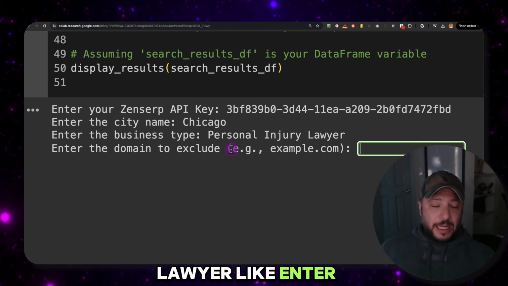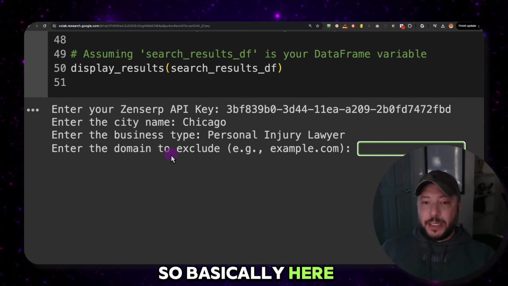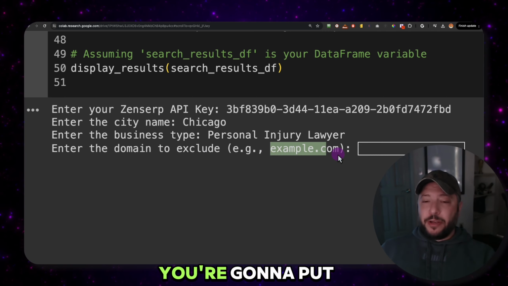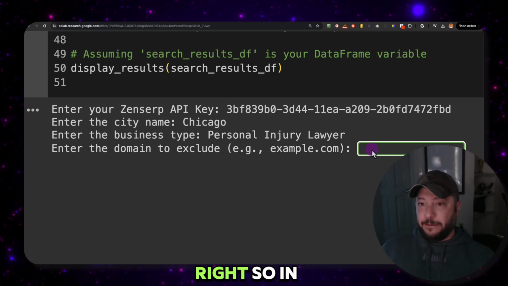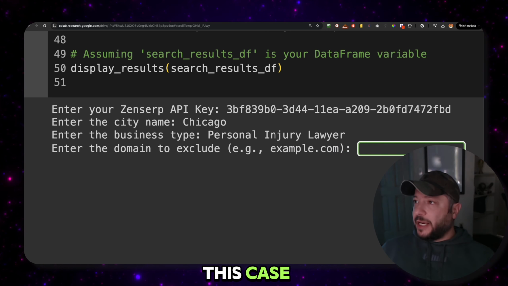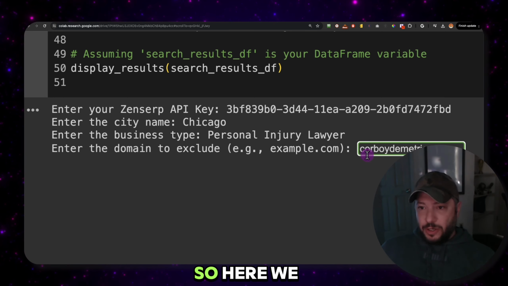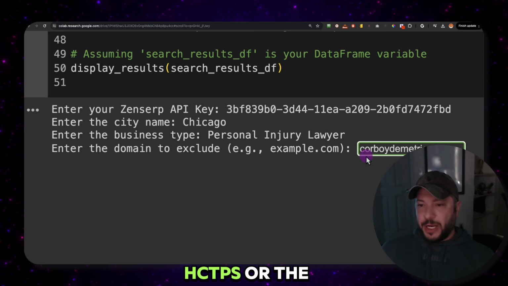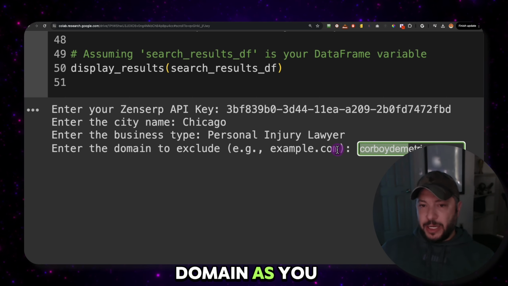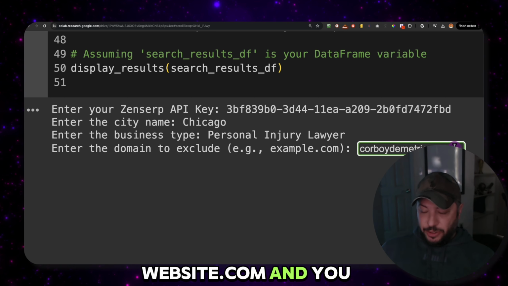Click enter. And here you enter the domain to exclude. So basically, as the example right here, you're going to put your customer or your website in here, right? In this case, let me put a random one that I have. So here we go. You don't have to put the HTTPS, just start with the domain, as you see, example.com, which is your website.com, and you click enter.